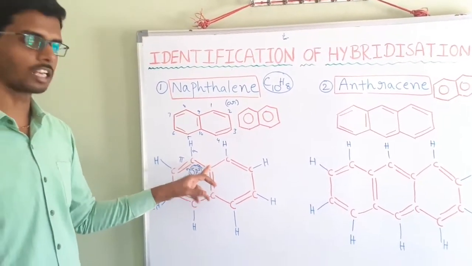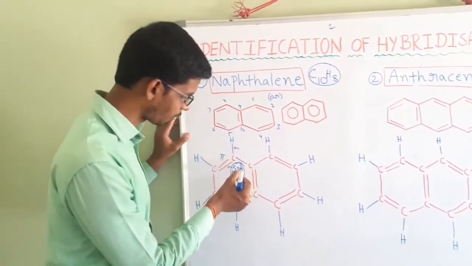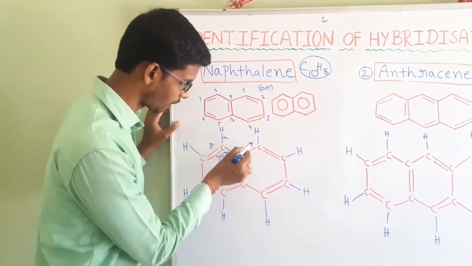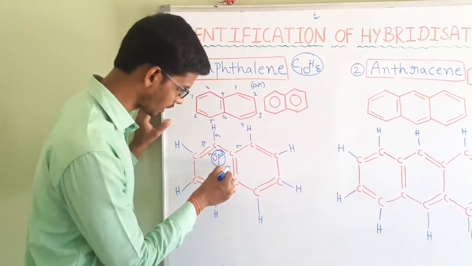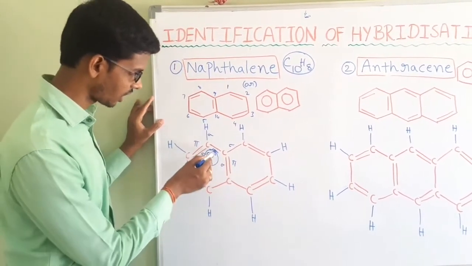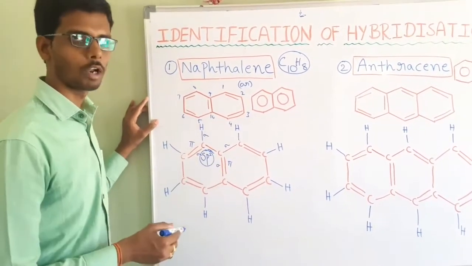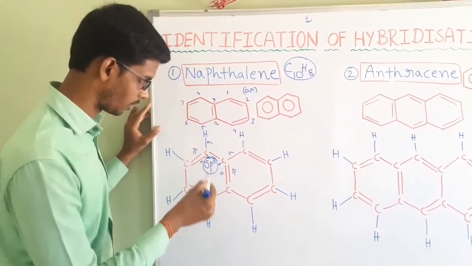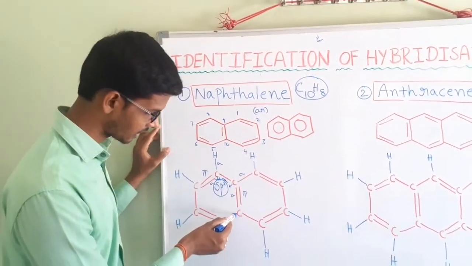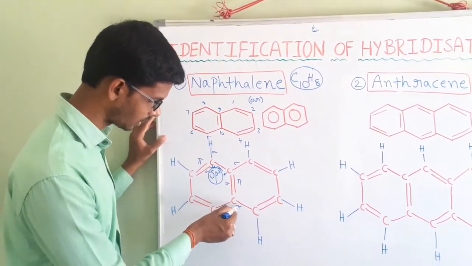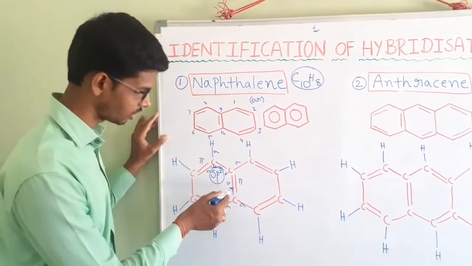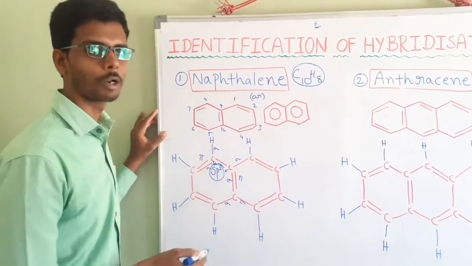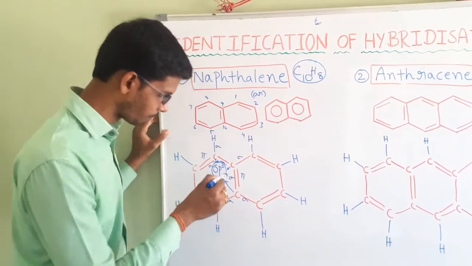Let us see this carbon also. This carbon is also surrounded by 4 bonds. This is a single bond, which is a sigma bond. This is a single bond, also a sigma bond. This is a double bond, which is 1 sigma, 1 pi. It also consists of 3 sigma bonds and 1 pi bond. That's why this is also sp2. Next, let us check this carbon. This is sigma, this is sigma, this is also sigma, and this is only pi. That's why this carbon also consists of 3 sigma bonds and 1 pi bond. That is nothing but it also belongs to sp2.